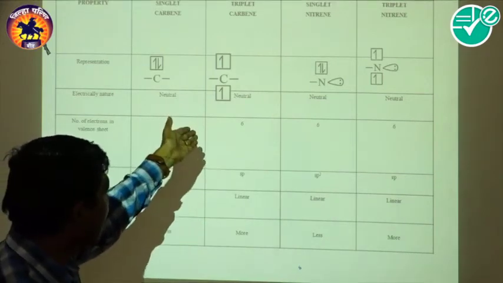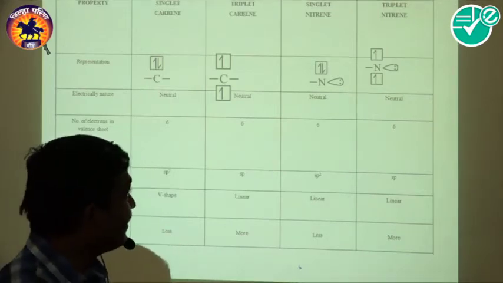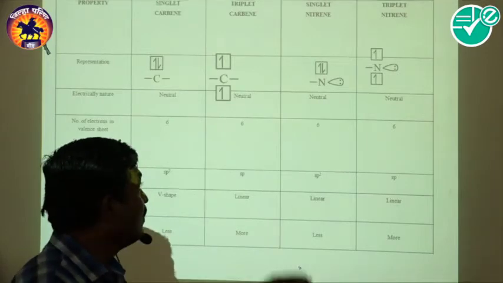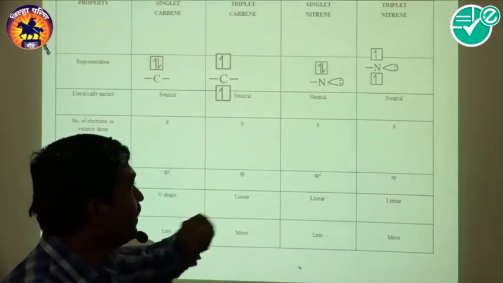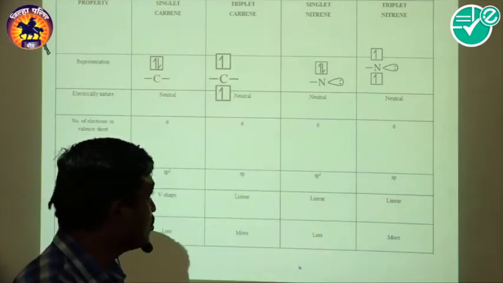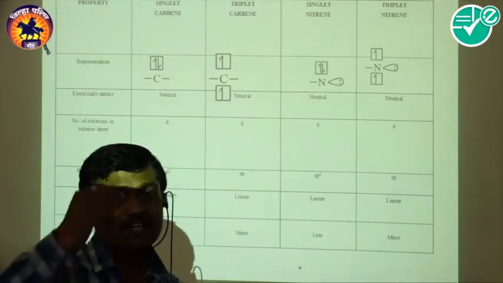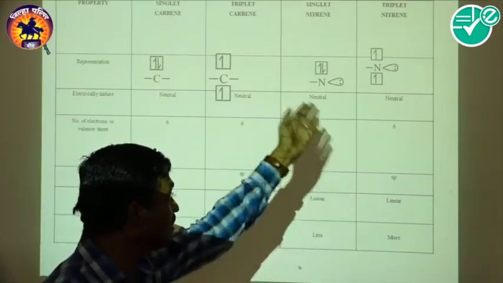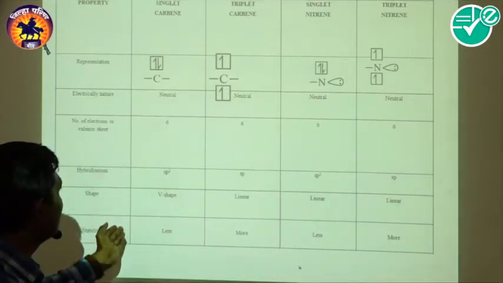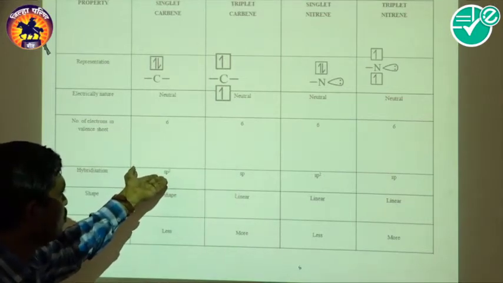The same happens in triplet carbene, with 2 bonds and 2 electrons present. Consider nitrene also: there is 1 bond and a lone pair, which is a non-bonded lone pair. In this way there are 6 electrons. Triplet nitrene also contains 6 electrons, but there is no electron pair, only single electrons. For stability and hybridization, if there are 6 electrons, it is generally sp2 hybridization.